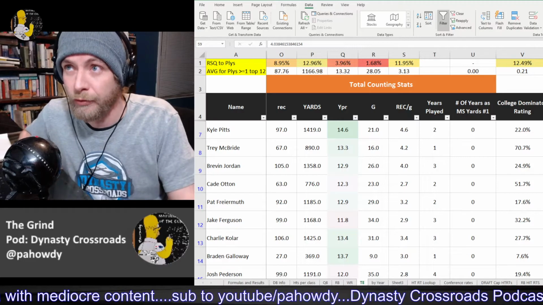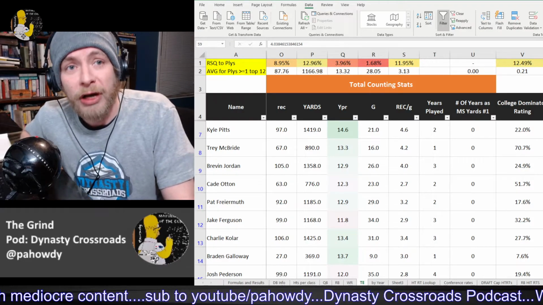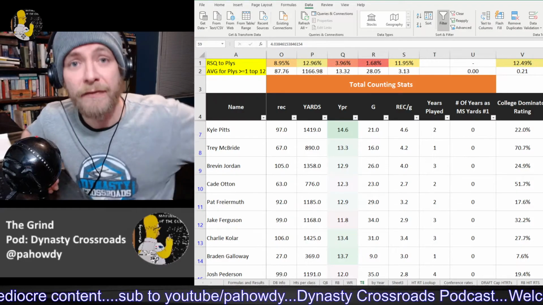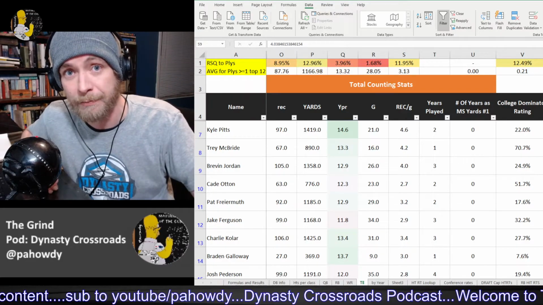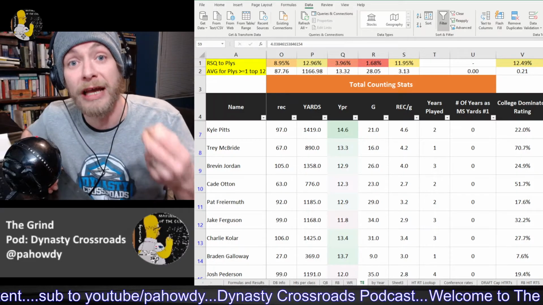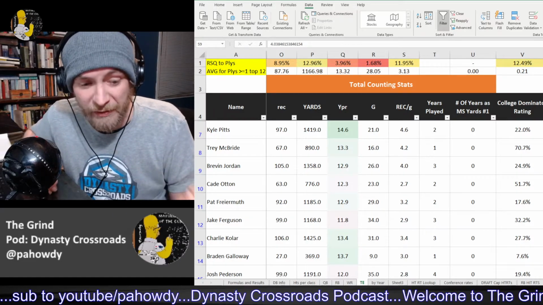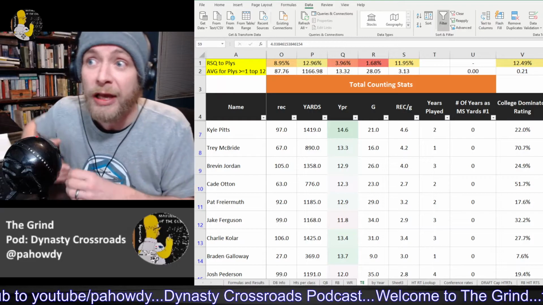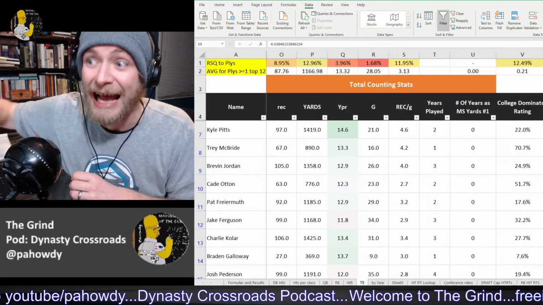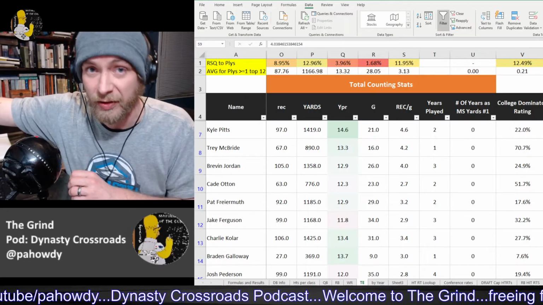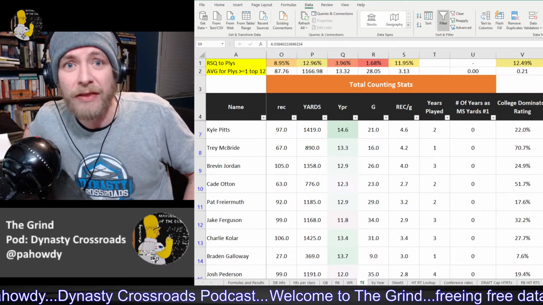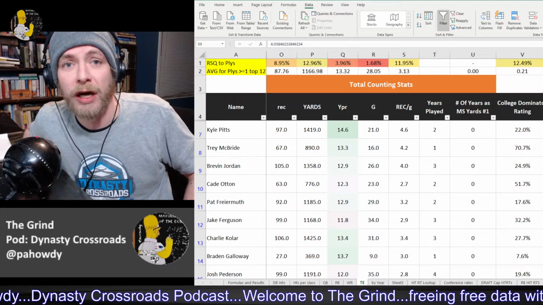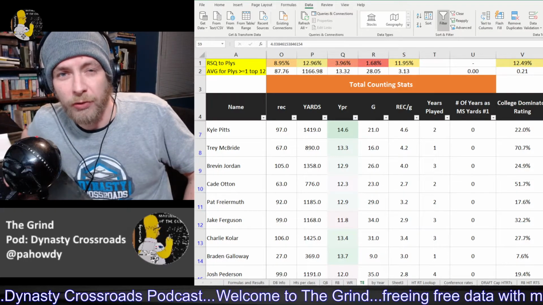Let me put this in some sort of context. Essentially, by drafting a tight end in the first round, you give up the chance to chase an Antonio Gibson or a Chase Claypool or a Jamar Chase or someone at the running back or wide receiver position who breaks out, adds further value to your team, and actually increases exponentially compared to tight ends in terms of value. Why? Because you'll be able to maintain the value of a first-round pick. That's why.